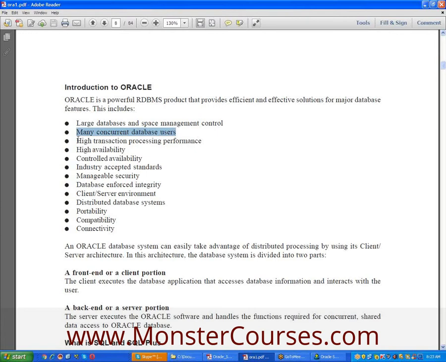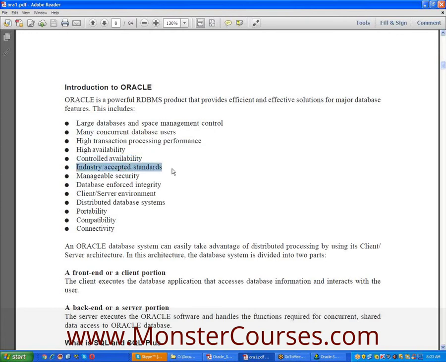High transaction processing performance means high processing speed, high availability, and controlled availability. Of course, we can control our availability.